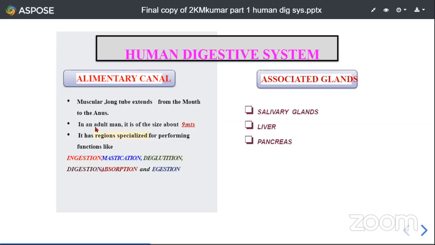In an adult man, the alimentary canal is about 9 meters long. Isn't it astonishing? It is very surprising. We actually have a very lengthy alimentary canal. And this alimentary canal has some specialized regions for performing special functions. So our alimentary canal is specialized to perform functions such as ingestion, mastication, deglutition, digestion, absorption, and egestion.